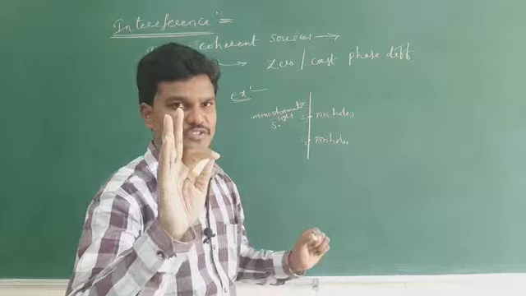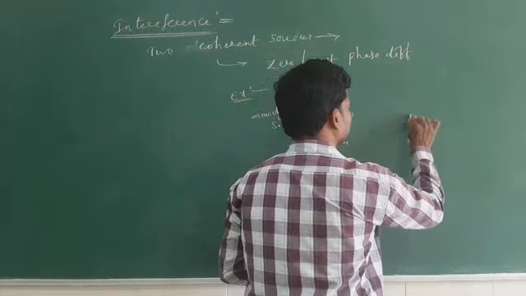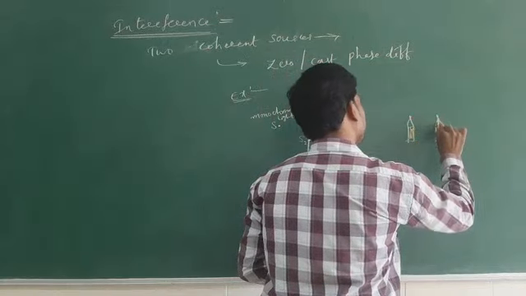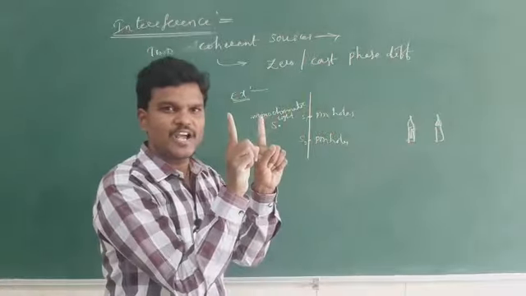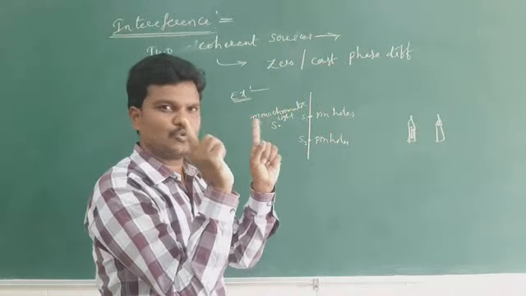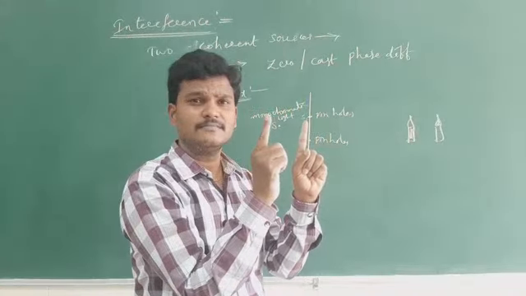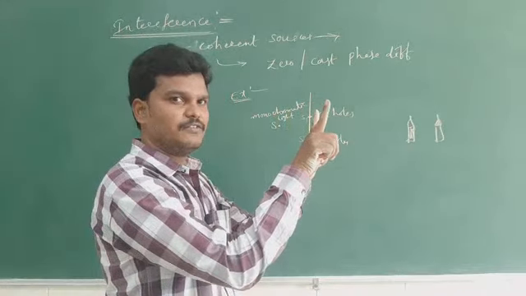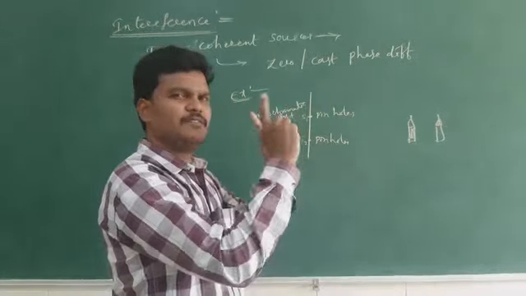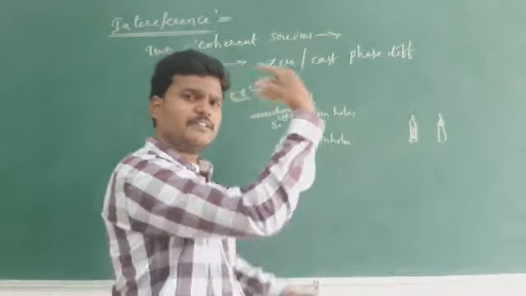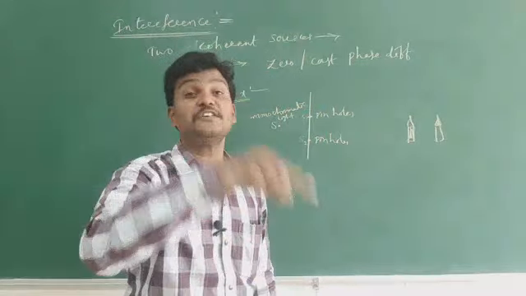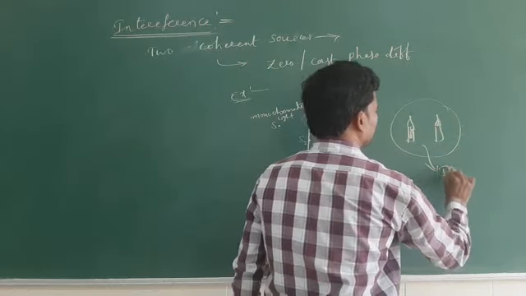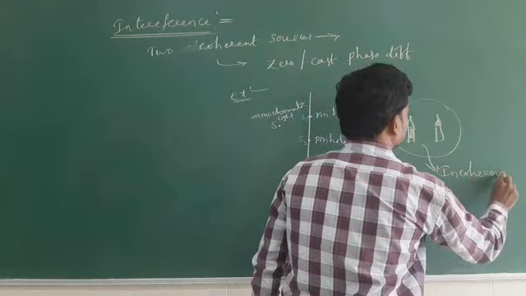If you use two different candles, same height, same material, everything same, and place them side by side, they will emit light waves with different phase differences. That's why these two candles we can call incoherent sources.